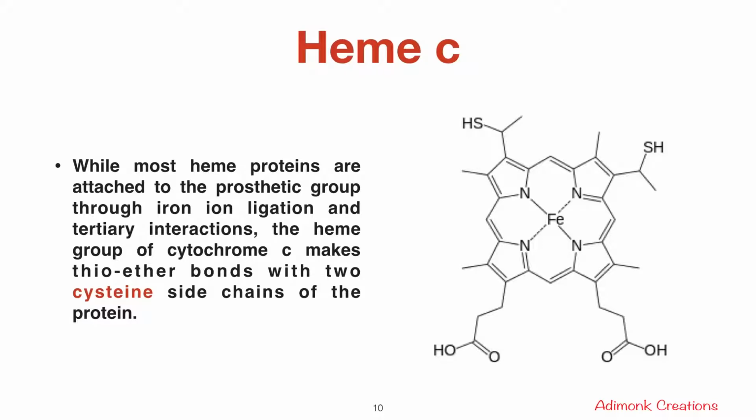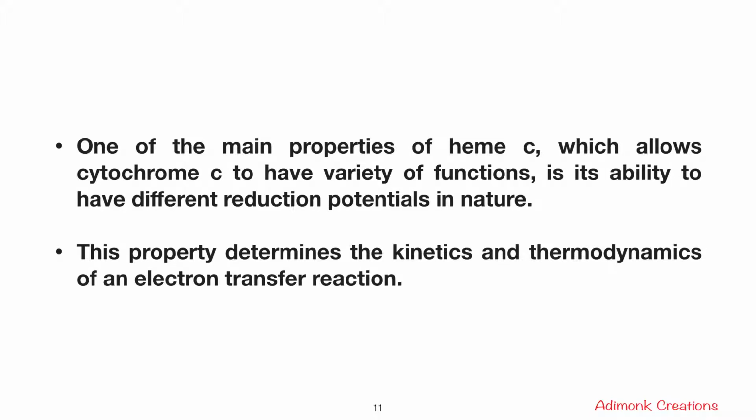And let's see the heme C. While most heme proteins are attached to the prosthetic group through iron ligation and tertiary interactions, the heme group of cytochrome C makes thioether bonds with two cysteine side chains of the protein. One of the main properties of heme C, which allows cytochrome C to have a variety of functions, is its ability to have different reduction potentials in nature. This property determines the kinetics and thermodynamics of an electron transport reaction.